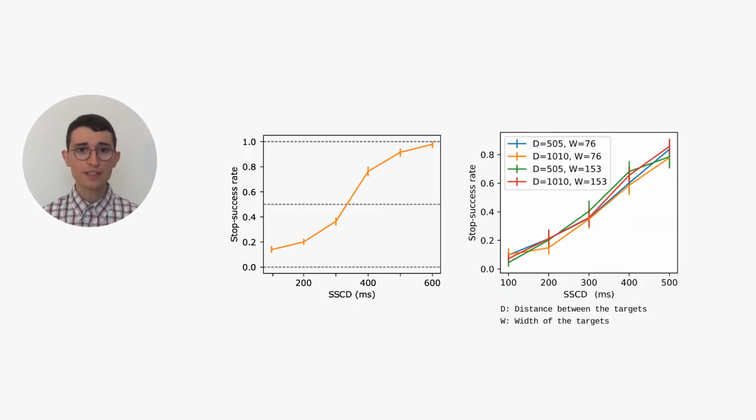Our main results consist in a profile of successful click inhibition. They indicate that, when given 350 milliseconds to inhibit a click at the end of a pointing motion, users manage to refrain from clicking about 50% of the time. And at 600 milliseconds, we get close to 100%. An interesting fact about these success rates is that there seems to be no impact of the pointing task's difficulty in Fitts' terms. So, what does that mean?